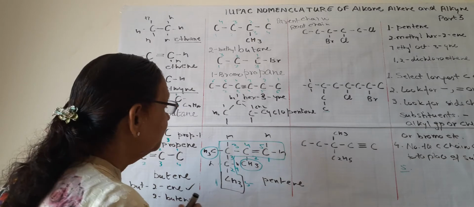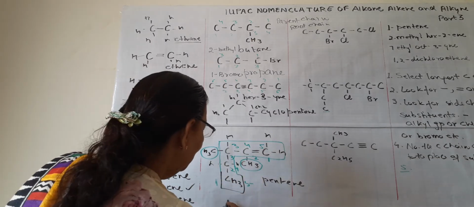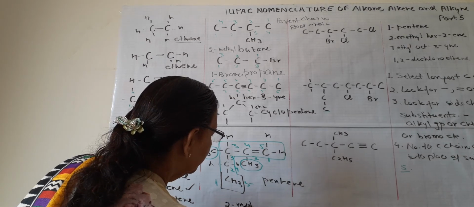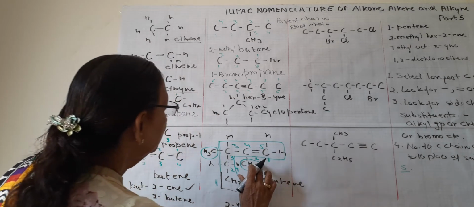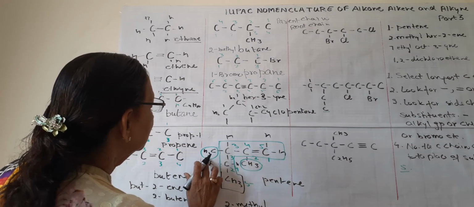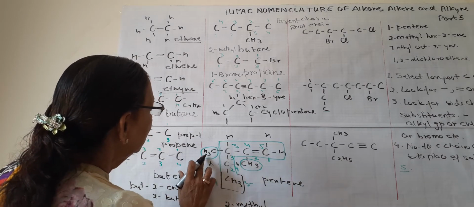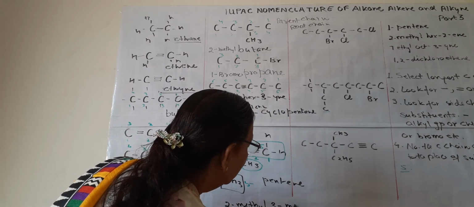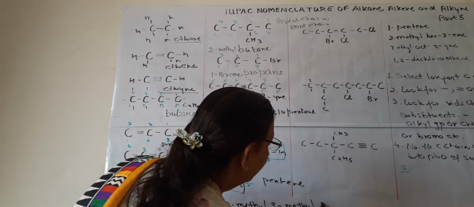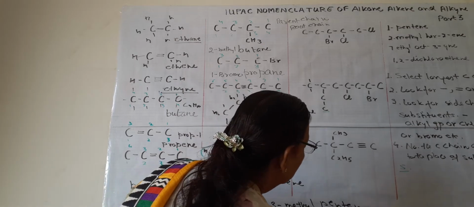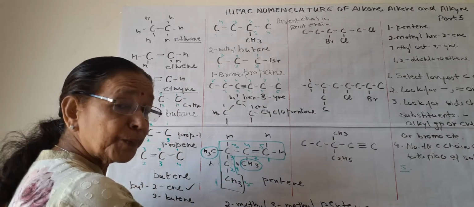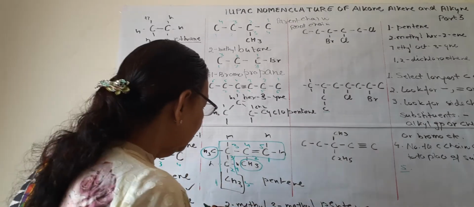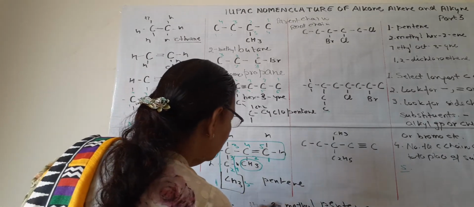So it will be 2-methyl, then 3. This is 3-methyl. On this third carbon, a methyl is also there. So 2-methyl, 3-methyl, pentene. But when both the substituents are the same, we don't write the name again. We can write it like